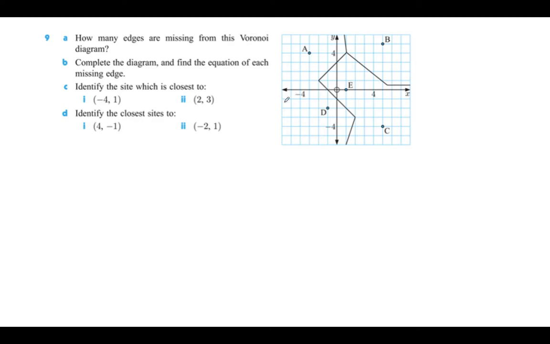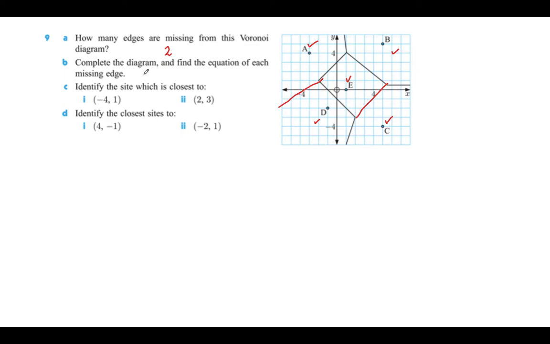So I'm going to do a rough sketch like this, and also that E and C are not in separate cells, so it's going to be a line like this. So we are going to write 2 as our missing answer because now we have got D, C, E, B and A all in their own separate cells.